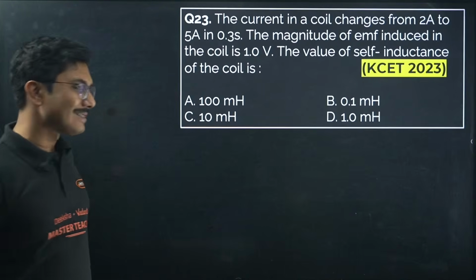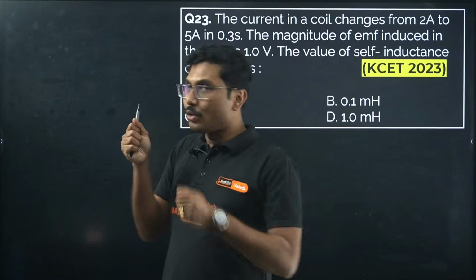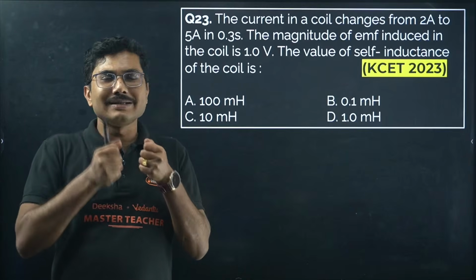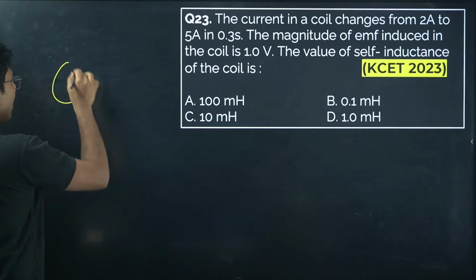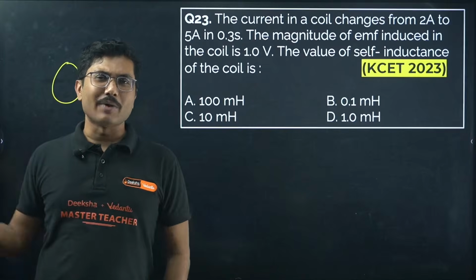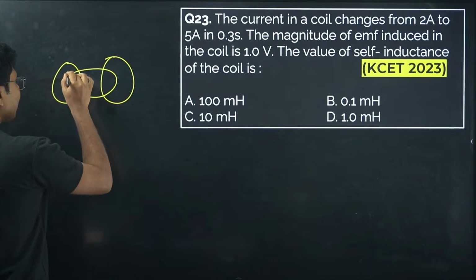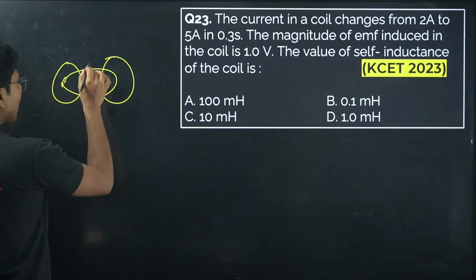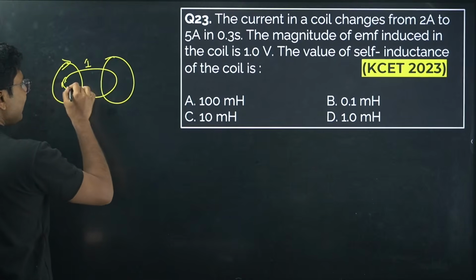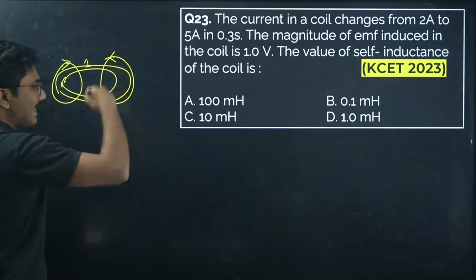Why does mutual inductance decrease theoretically? Mutual inductance: the closer two coils or two objects are, the more number of field lines can link. It can be expressed between a current carrying wire and a loop as well. Suppose these are the field lines produced by wire 1. Because of these field lines produced by wire 1, they are linked with wire 2, and that linkage produces a current in the second loop.